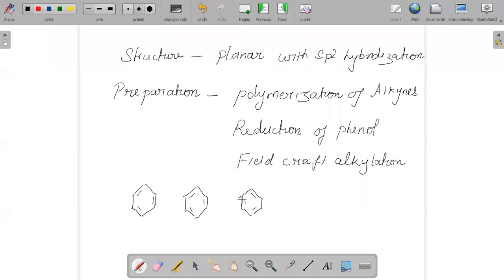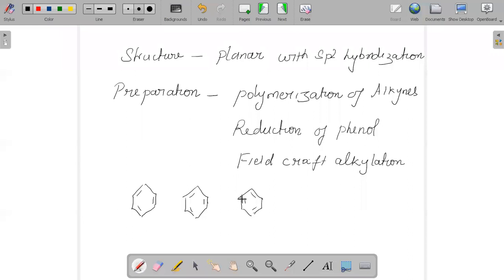We can add ozone molecules, and it also has the tendency to undergo combustion reactions. So benzene can undergo addition, substitution, and combustion, different types of reactions.